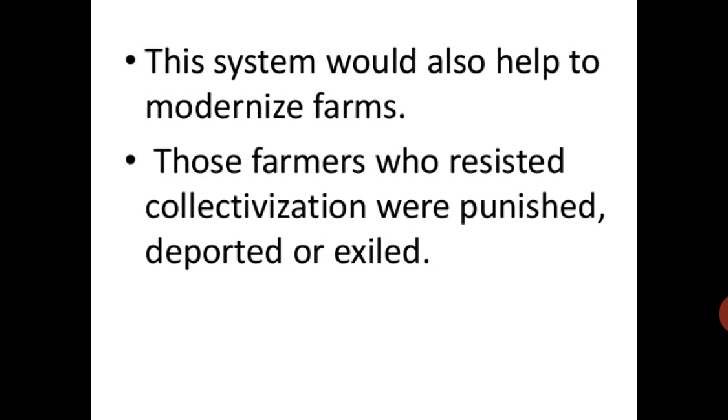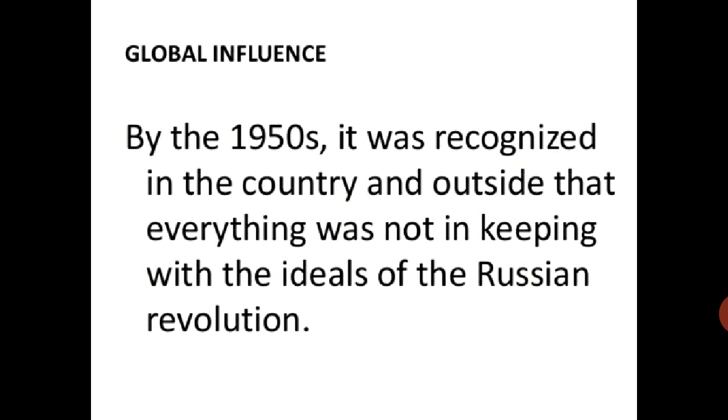4 million people died. Even some of the peasants said that they did not want to do this type of farming. They were not allowed. Some were allowed independent cultivation, but they were treated unsympathetically. And after that, what happened in 1930-33? The severe famine was there and 4 million people died. Now, global influence. Such things happened. What happened after that?